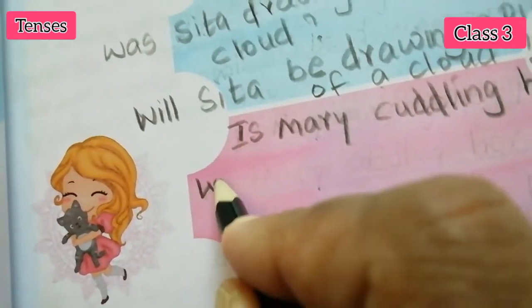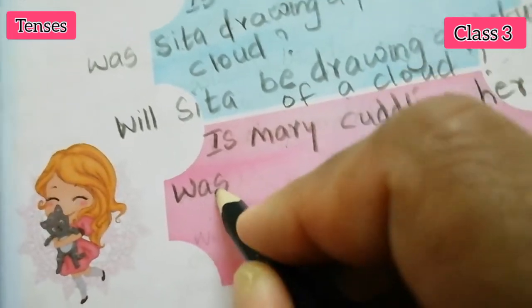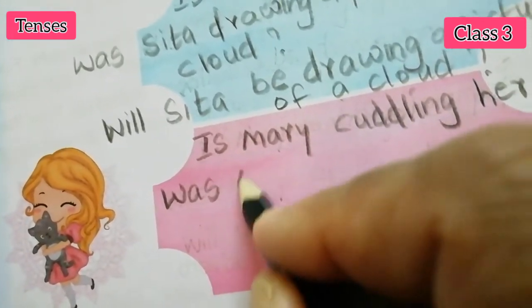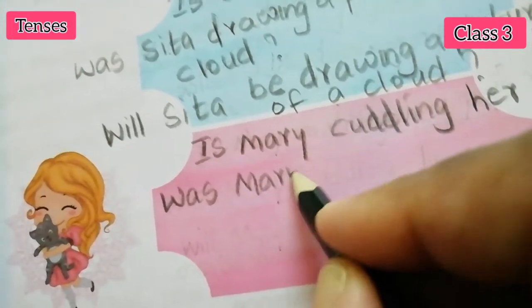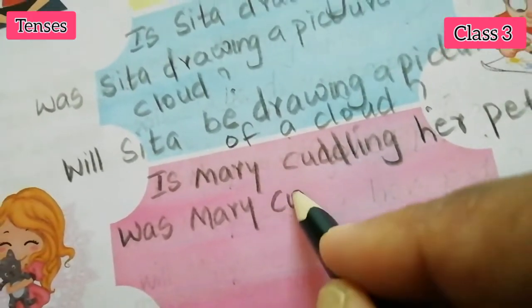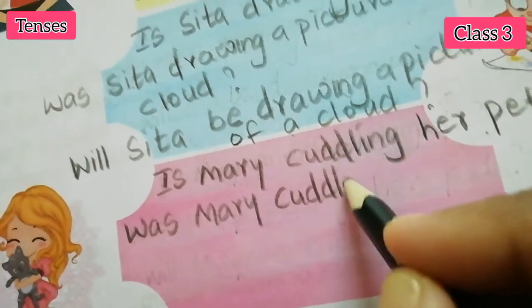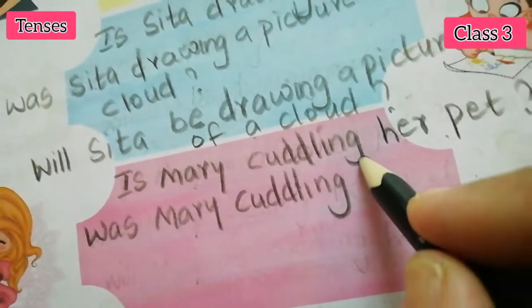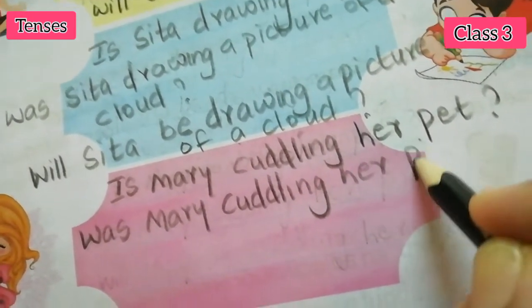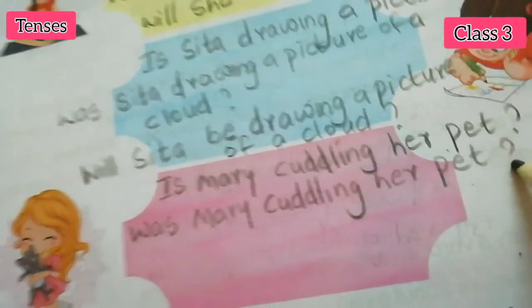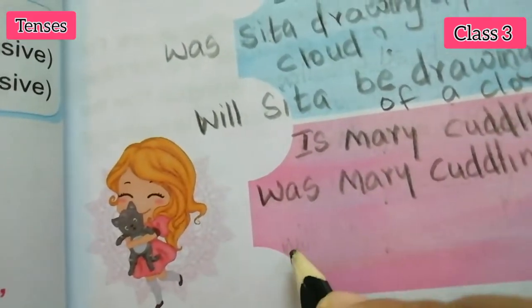Next, was after what? Past tense, was. Was Mary cuddling her pet? Question mark.